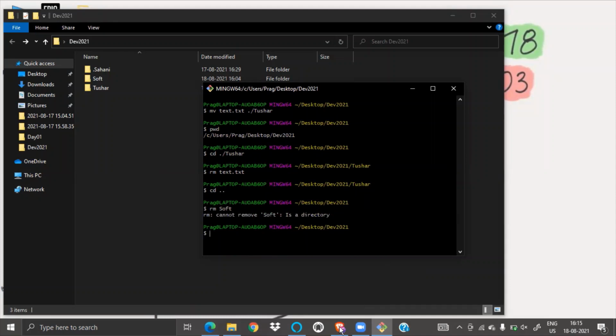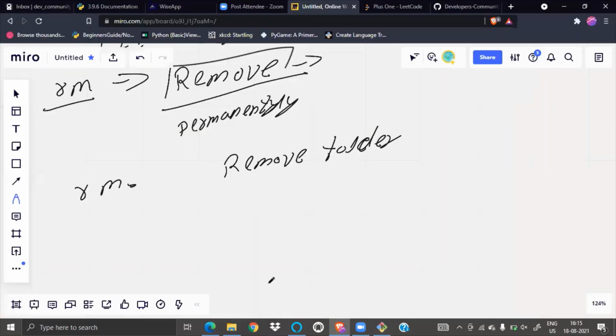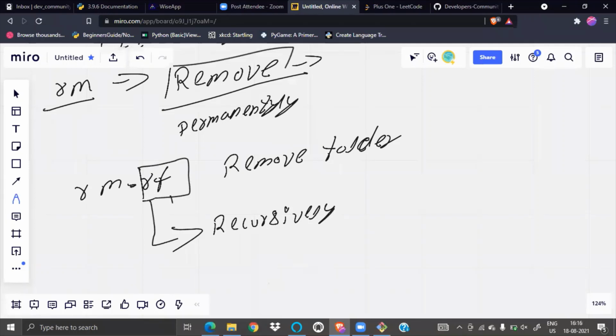So how can I remove it? I can remove it forcefully: rm -rf. And what is this rf? Just telling you. r is for recursively, and f is for forcefully. Do it forcefully, I want to remove it, whether it's a folder or a file.